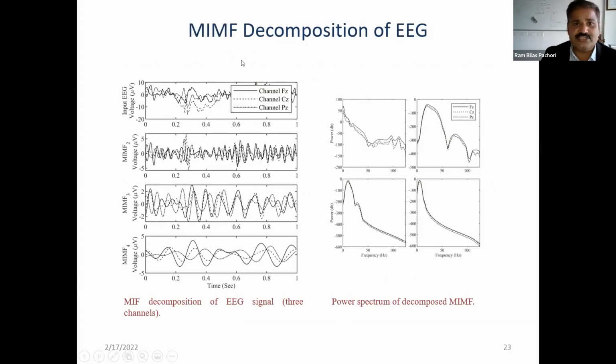So here you can see this MIMF multivariate filtering, this decomposition of the 3-channel EEG signal. And these are the second, third, and fourth IMFs. And in the frequency domain you can also see their spectrum. These spectrums are aligned to each other. This means the mode alignment property is preserved, and each component is representing the same frequency component for the different channels.